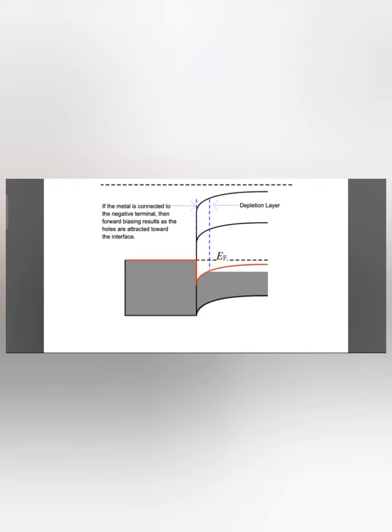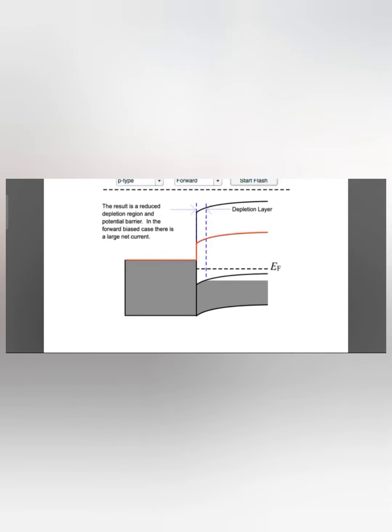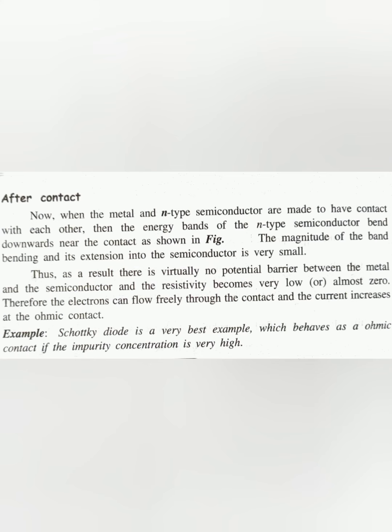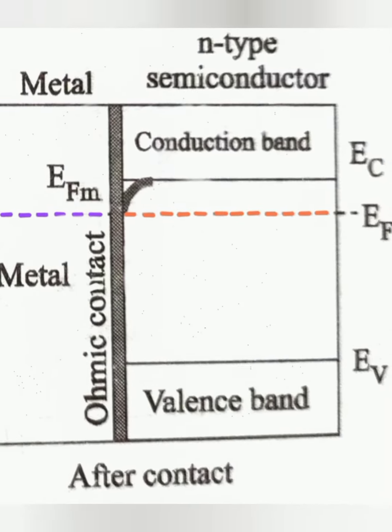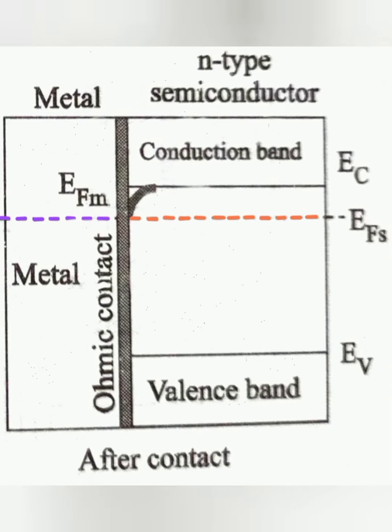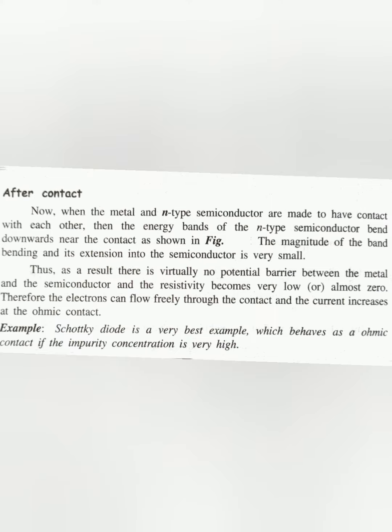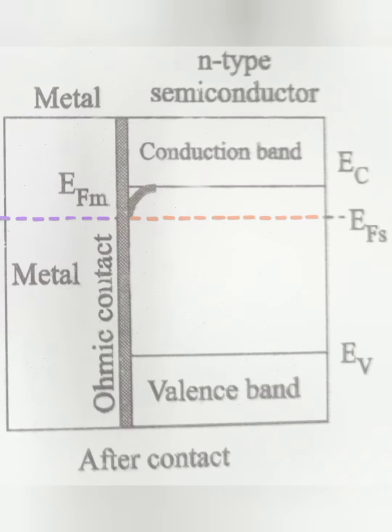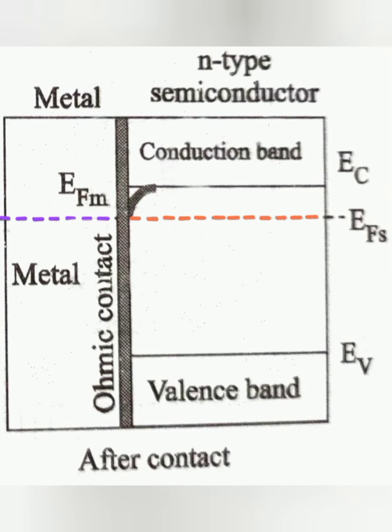There is virtually no potential barrier between the metal and the semiconductor, and the resistivity becomes very low, almost zero. Therefore, the electrons can flow freely through the contact and the current increases at the ohmic contact.